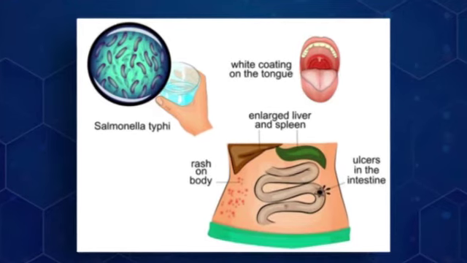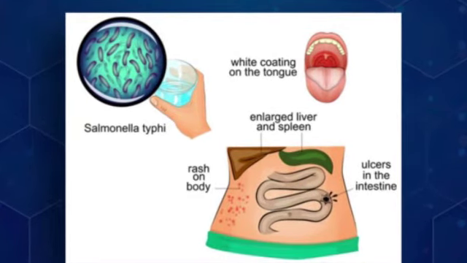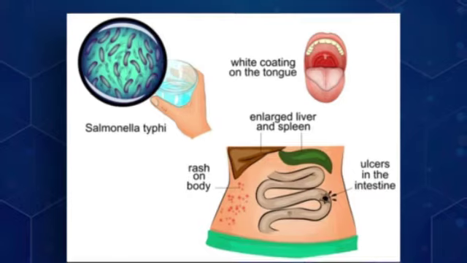Here are some symptoms: a white coating on the tongue, among other health effects. We are not medical practitioners, but here we are talking about some waterborne disease, so we can check some symptoms: rashes on the body, ulcers in the intestine, and an enlarged liver.